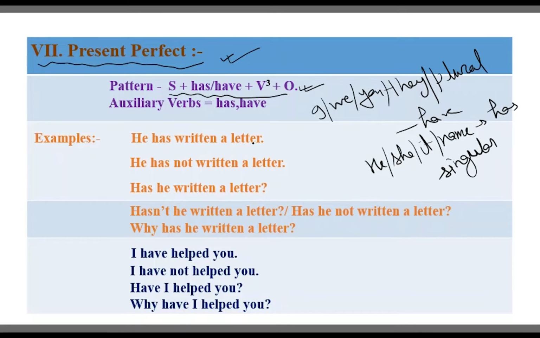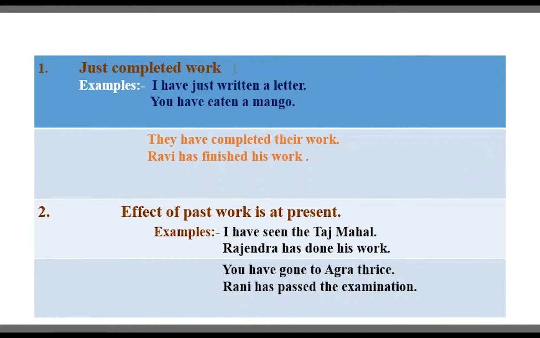So again, he has written a letter, he has not written a letter, has he written a letter, hasn't he written a letter, has he not written a letter, why has he written a letter. Dear students, the same thing here. This one is affirmative or assertive, this one is assertive or negative, this one is interrogative, this one is interrogative negative, and this one is double interrogative, or we can say WH question. The other example: I have helped you, I have not helped you, have I helped you, why have I helped you.